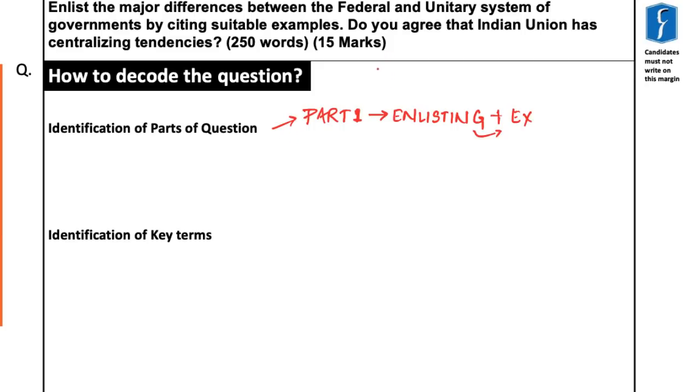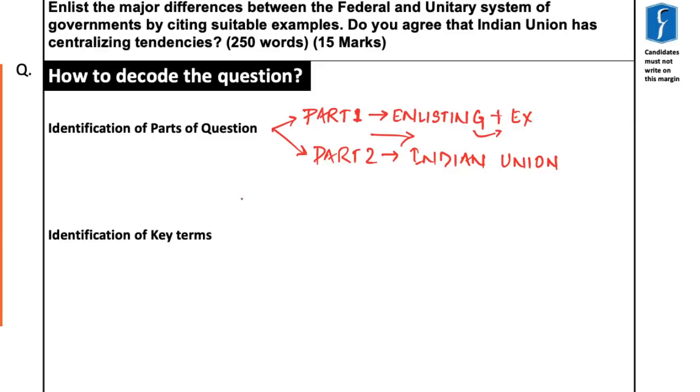And the second part is, do you agree that Indian Union has centralizing tendencies? Hence the second part asks us to express our views on the nature of Indian Union. So this question particularly has two parts.